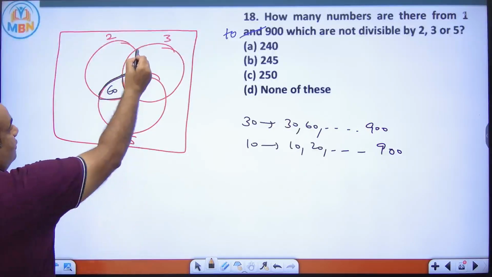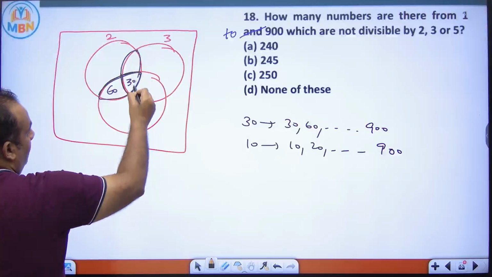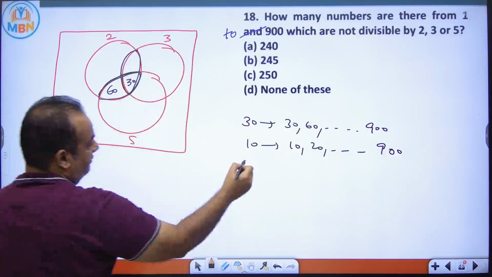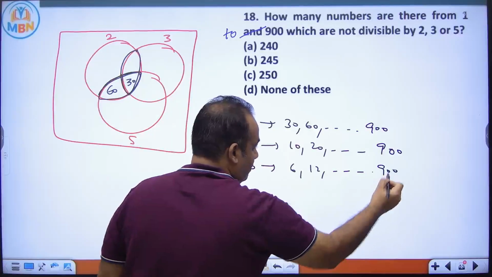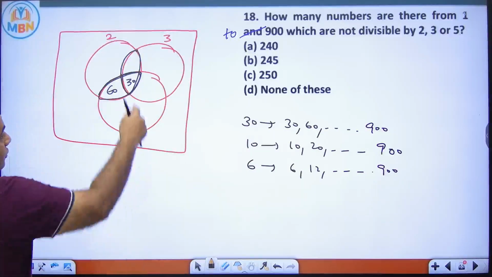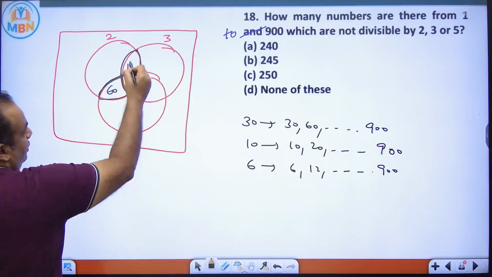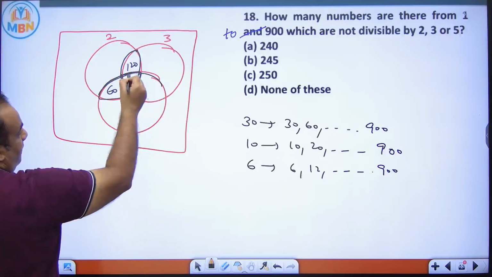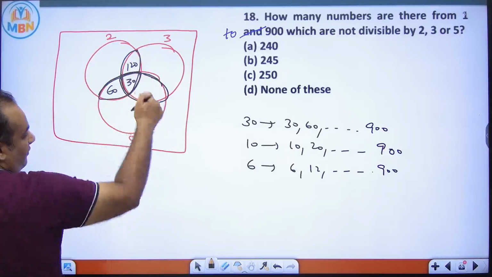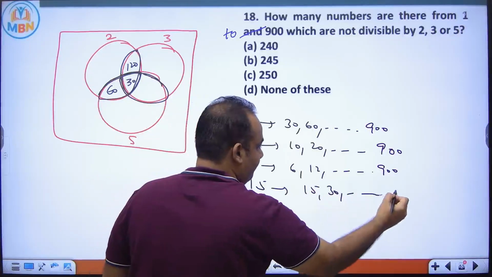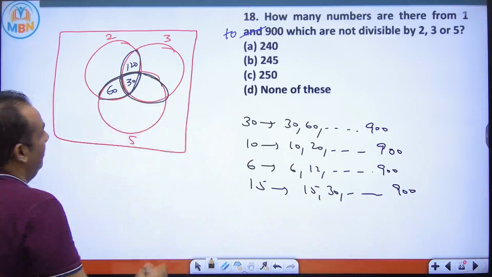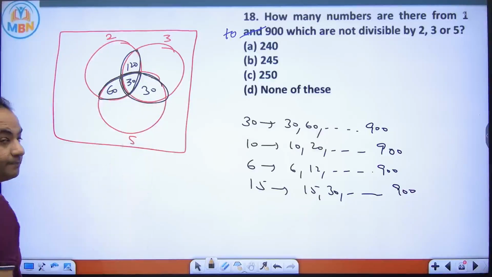Now what is this part? Numbers which are divisible by 2 and 3. That is divisible by 6. So 6, 12, so on, 900. So how many numbers are there? 150 numbers. So this complete part is 150. So this would be 120. Now this part is those numbers which are divisible by 3 and 5. That is 15. So 15, 30 till 900. So total 60 numbers are there. If this is 30, this is 30.